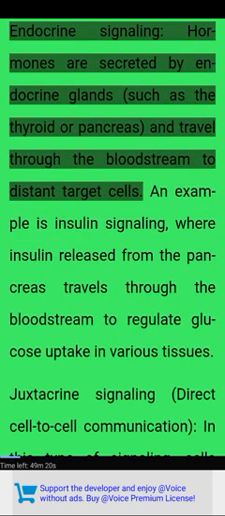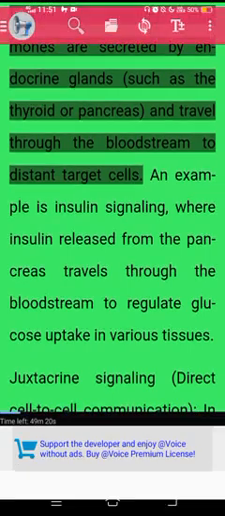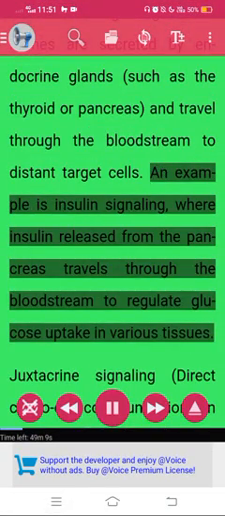Endocrine signaling. Hormones are secreted by endocrine glands, such as the thyroid or pancreas, and travel through the bloodstream to distant target cells. An example is insulin signaling, where insulin released from the pancreas travels through the bloodstream to regulate glucose uptake in various tissues.